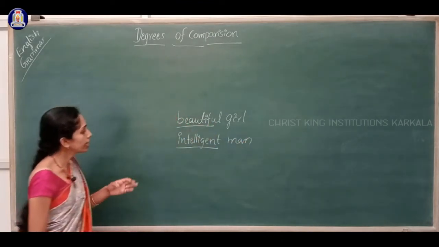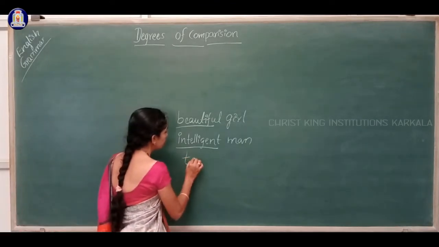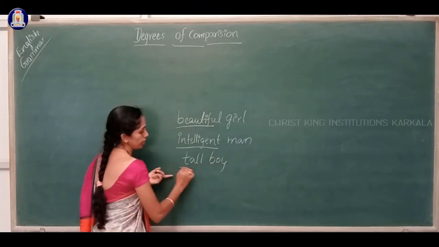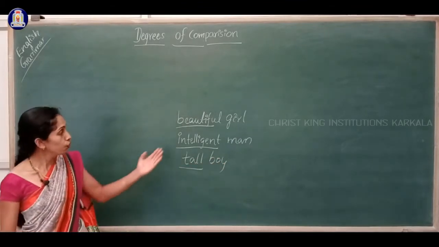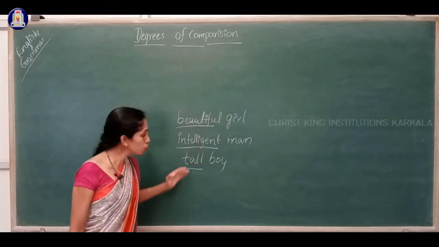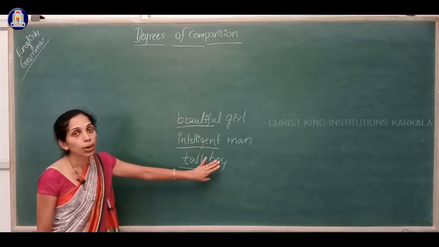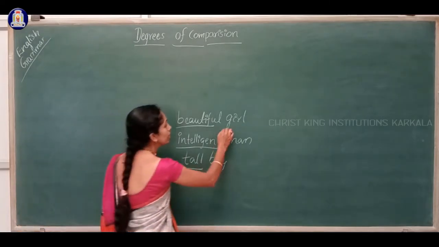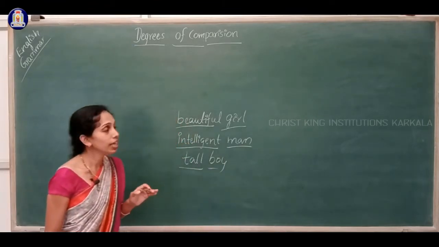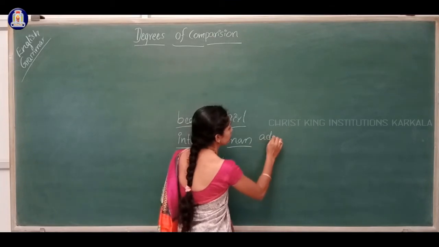Beautiful, intelligent, tall. Tall is an adjective which qualifies and adds more meaning to the noun, isn't it? Girl is a noun, man is a noun, boy is a noun, isn't it? So these are the adjectives, right?